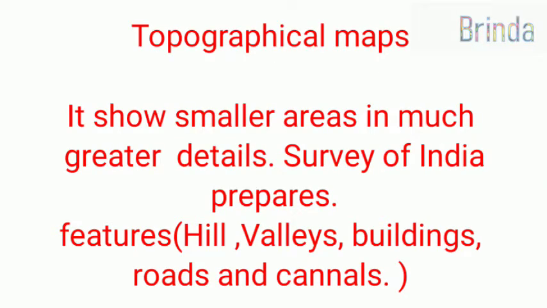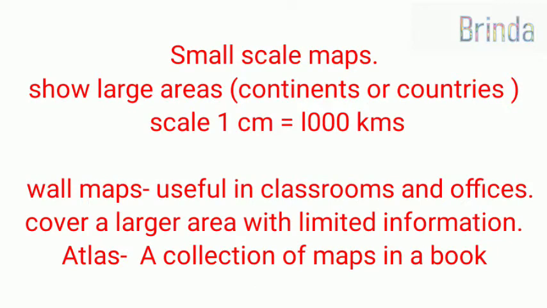Okay. Topographical maps show smaller areas in much greater detail. Survey of India prepares features like hills, valleys, buildings, roads, canals. Fine children? Alright. Next one, small scale maps show large areas, continents or countries. For example, scale means 1 centimeter means 1000 kilometer. 1000 kilometer குட்டியா 1 centimeter காமிச்சிருவாங்க.